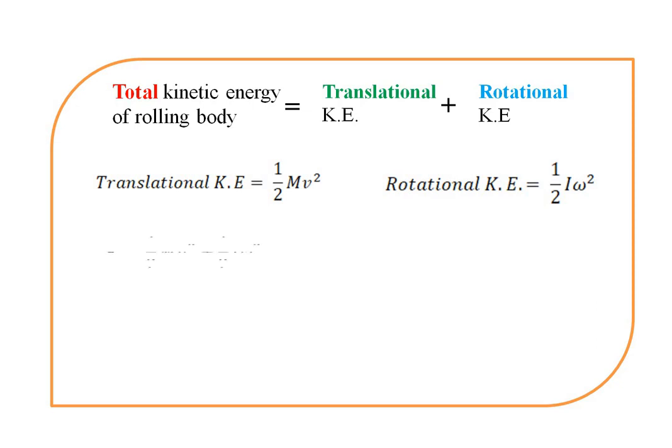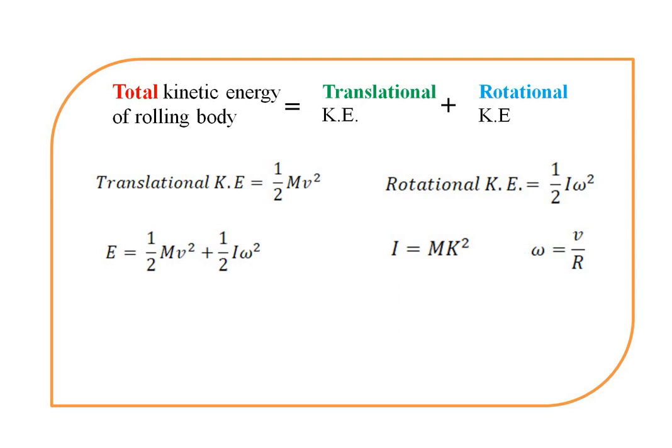Adding these, we get E is equal to 1/2 m v square plus 1/2 I omega square. But we know that the moment of inertia I is equal to m k square, and the linear speed v is equal to R omega, so omega is equal to v divided by R.